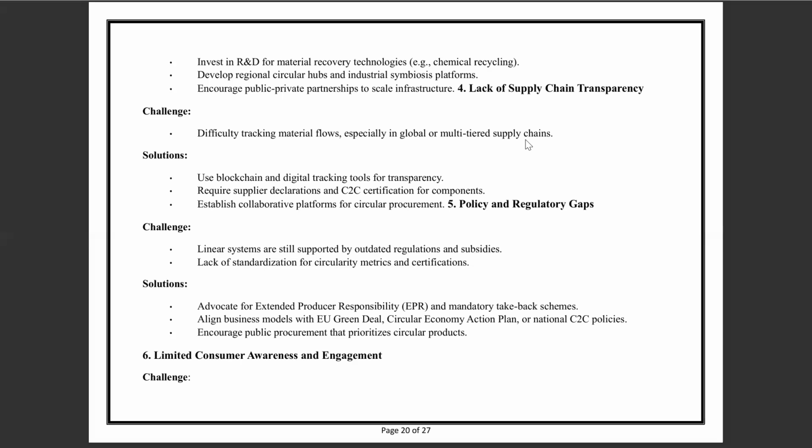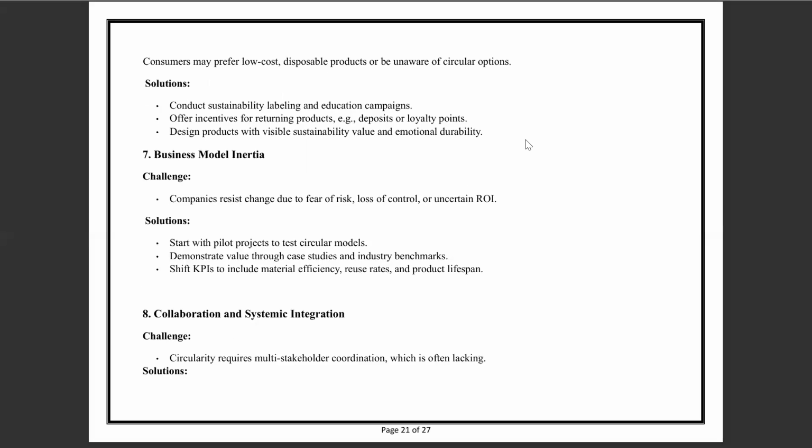And the sixth point is consumer awareness and engagement. The challenges are that consumers may prefer low-cost disposable products and be unaware of circular options. The solution is to conduct sustainability labeling and educational campaigns, offer incentives for returning products, for example, deposits and loyalty points, and design products with visible sustainability value and emotional durability.